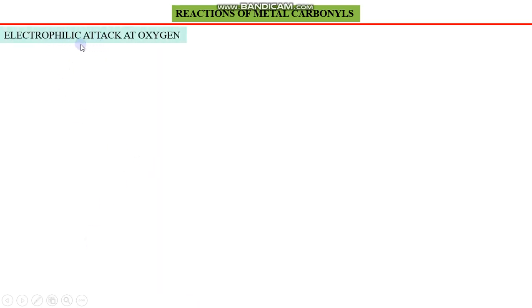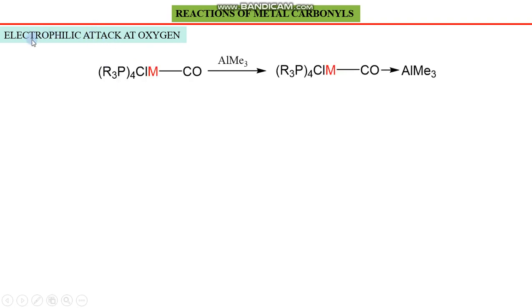Next is electrophilic attack at oxygen. Because we have already discussed that nucleophilic attack and electrophilic attack are opposite to each other. So whenever nucleophilic attack takes place at carbon, then if an electrophilic reaction is to be carried out, the electrophile is, in this molecule, oxygen.